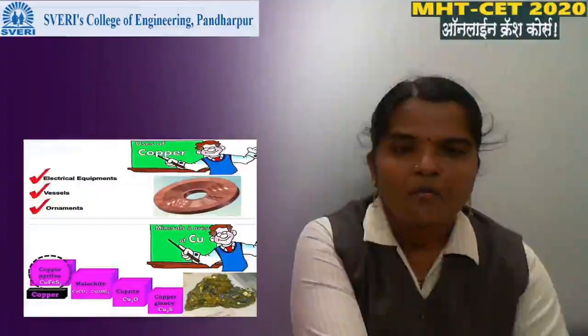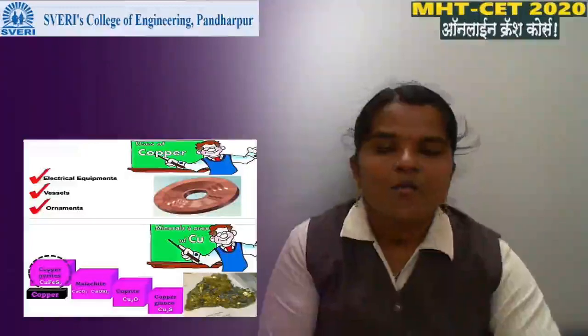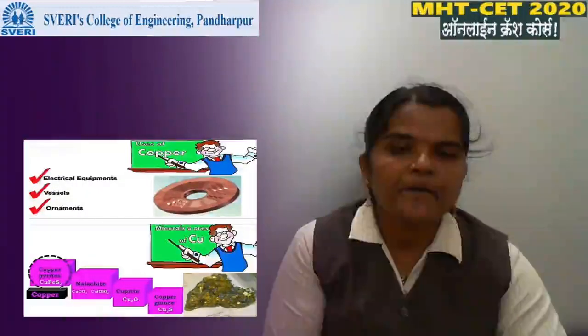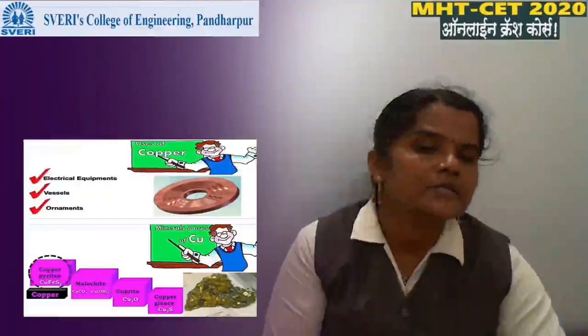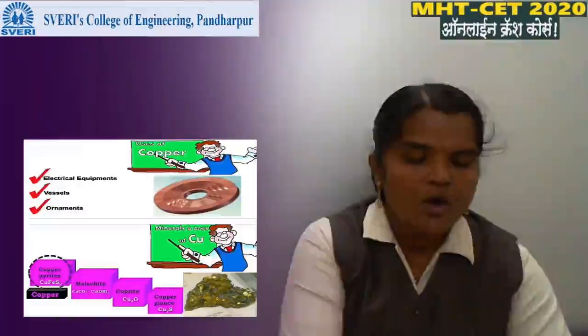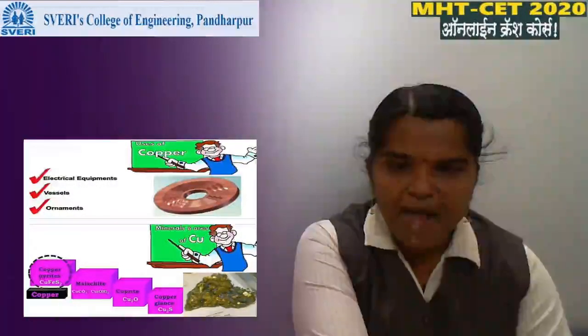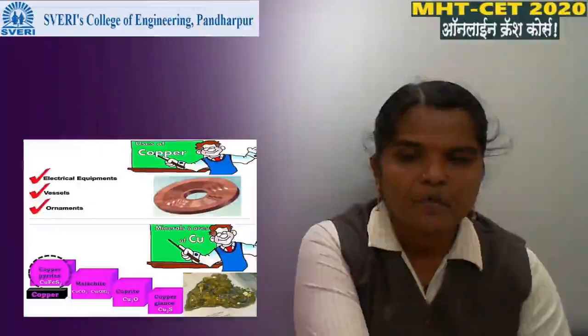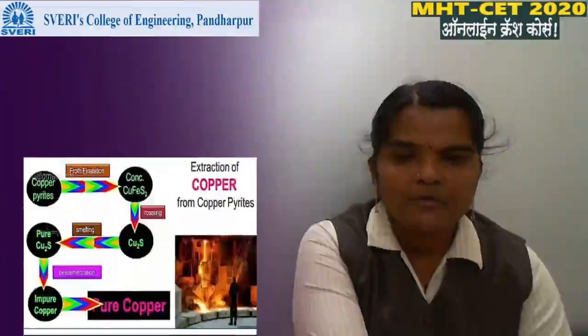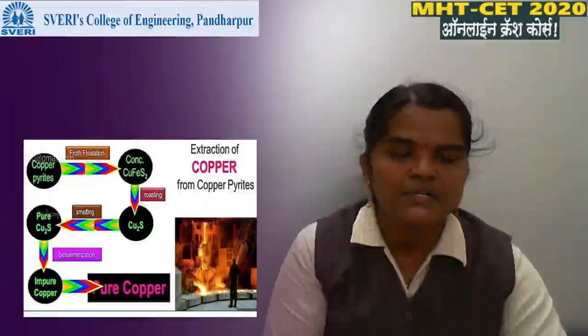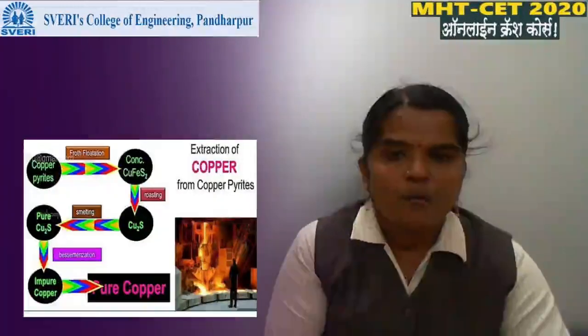Next one, copper. Copper may be used for electrical equipment. It is also used in ornaments. The ore of copper is copper pyrite. We obtain the copper from the copper pyrite. For concentration of the ore of copper, the froth flotation process is used.